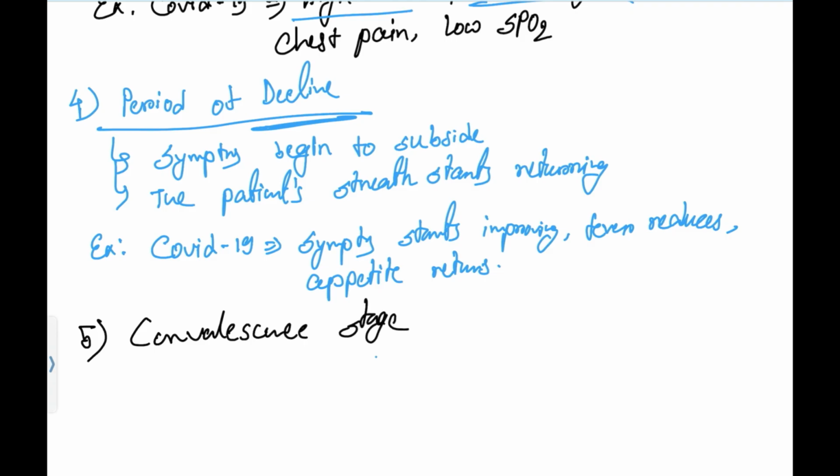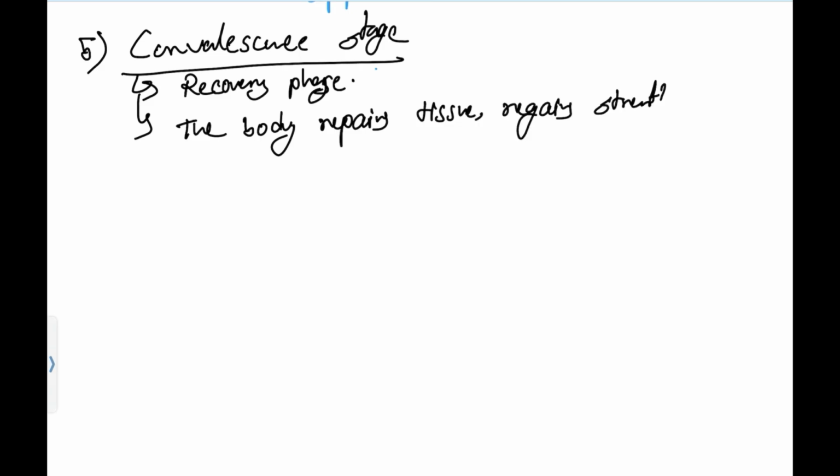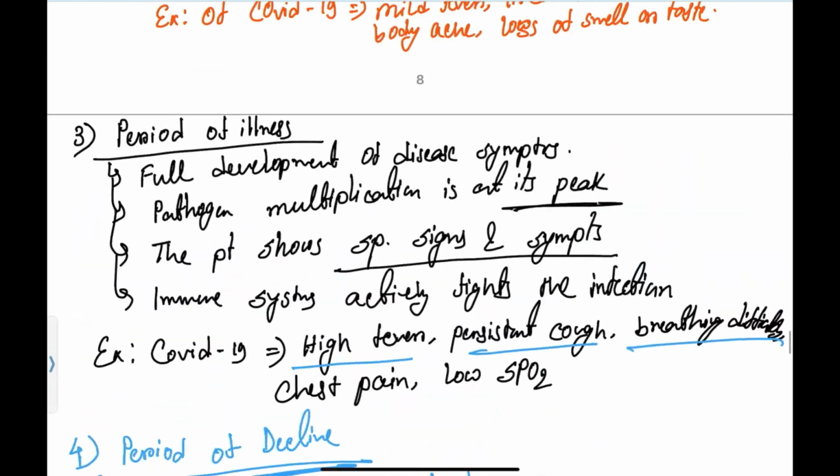Convalescence stage. Okay, so what happened in this stage? Here patients will be in the recovery phase. The body repairs, tissue regains strength, and immunity develops. Okay, so these all are the stages of infection.